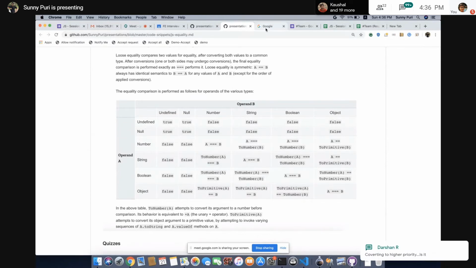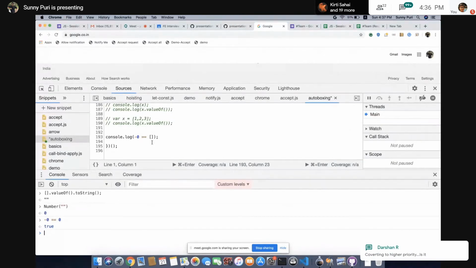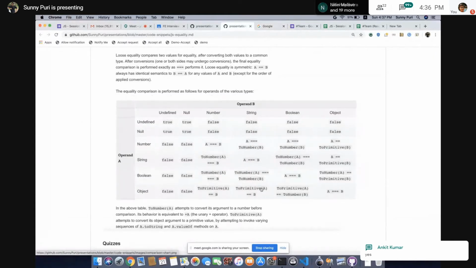This is clear. If you see, everywhere we are converting it to number, so number has a higher priority. Have you seen anywhere we are converting the end result to a string or to a boolean? No, right? Even if boolean is there, you are converting it to a number. We are converting both to a number. So number has higher priority.